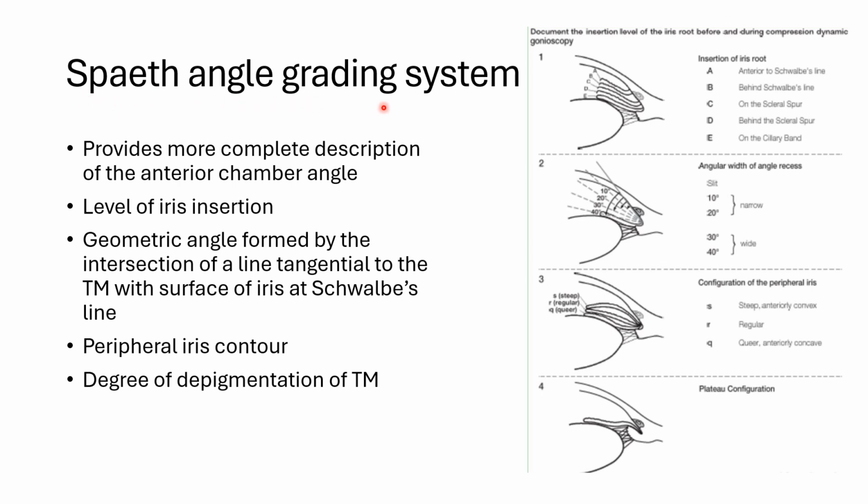And then we have the Spaeth angle grading system, which is considered to provide a more holistic description of the anterior chamber angle, as it also mentions the level of iris insertion, that is anterior to Schwalbe's line, behind the Schwalbe's line, on the scleral spur, behind or on the ciliary body band. Then it also gives the geometric angle, that is the angle width, based on a geometrical angle formed by the intersection of a line tangential to the trabecular meshwork with the surface of the iris at the Schwalbe's line. Plus, it also gives the peripheral iris contour. Hence, it also helps us to identify the plateau iris configuration.